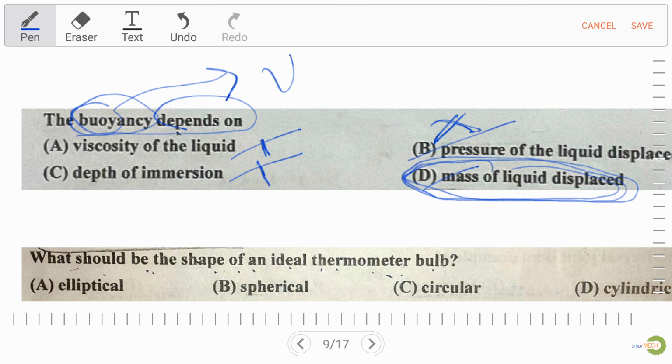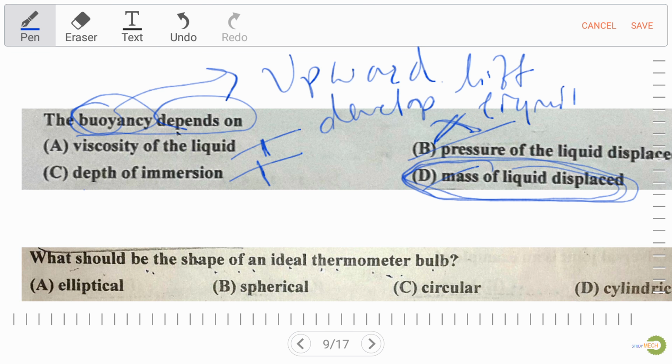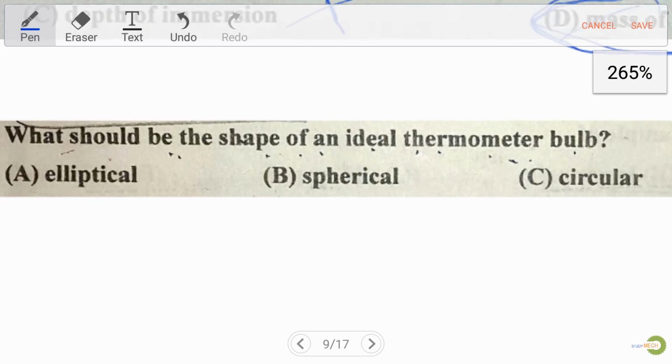Buoyancy means the upward lift force which is developed by a liquid on an object is known as buoyancy. Always remember. Now let's focus on the next question.